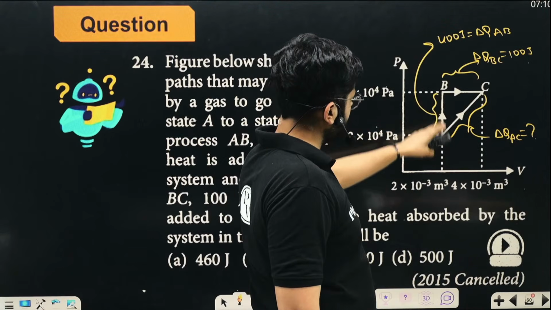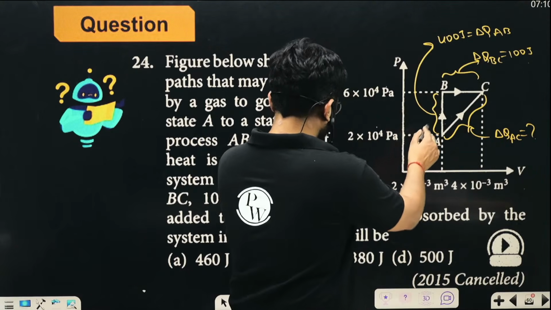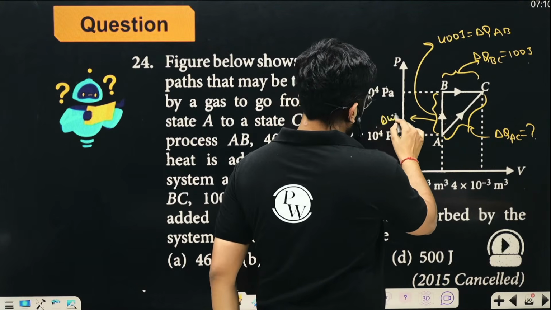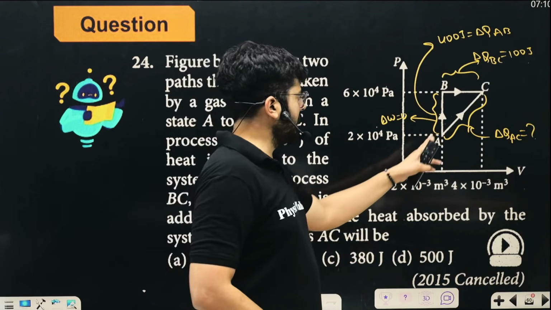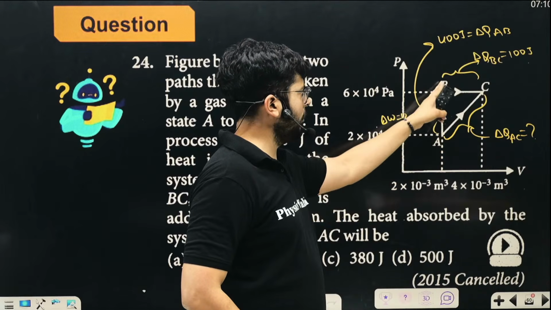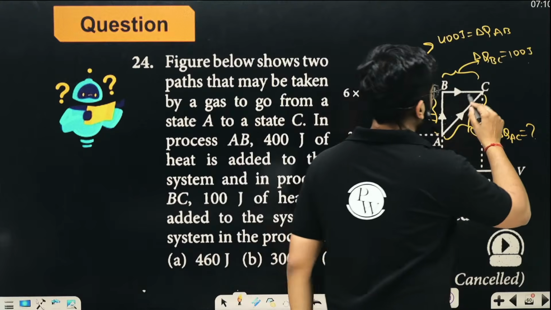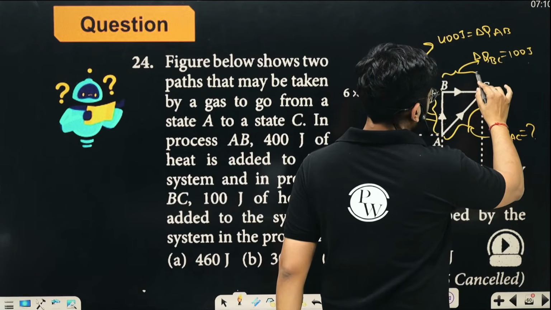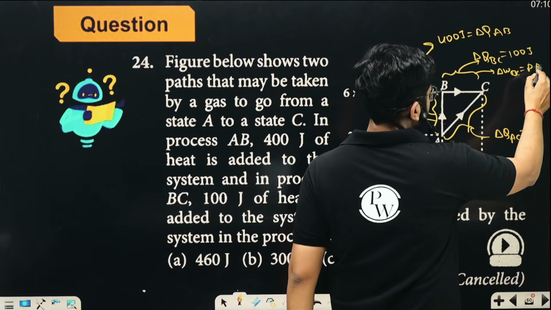In this process, it is at a constant volume. A to B is a constant volume. So work done in this process, delta W, will be 0, right? P delta V, right? So delta V in this process is 0, same volume during the process. So work done will be 0, right? And work done during BC will be P delta V, right?